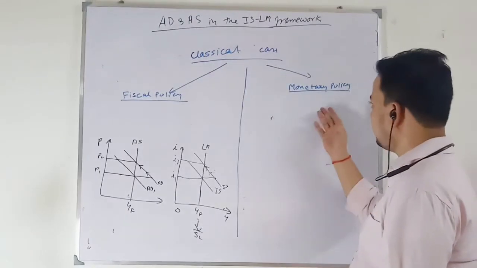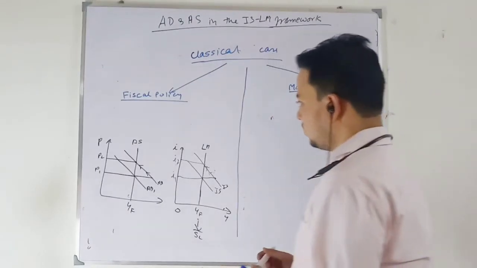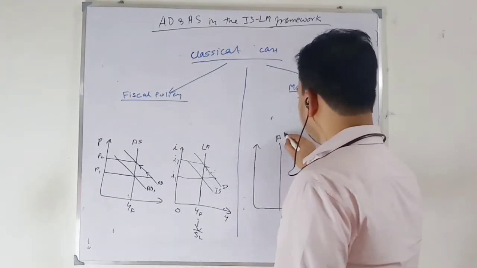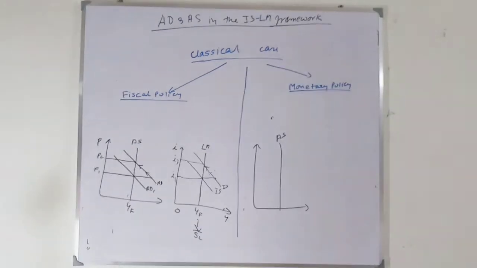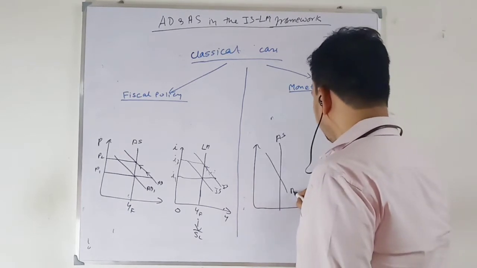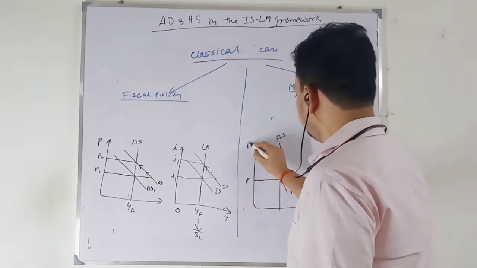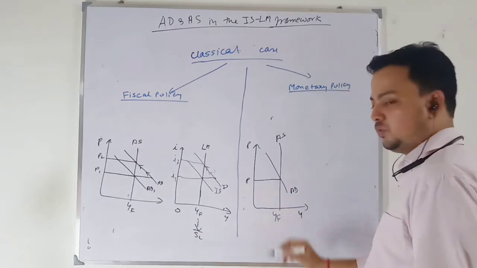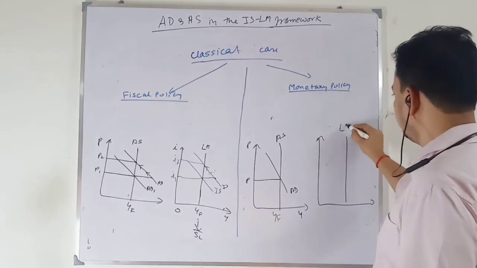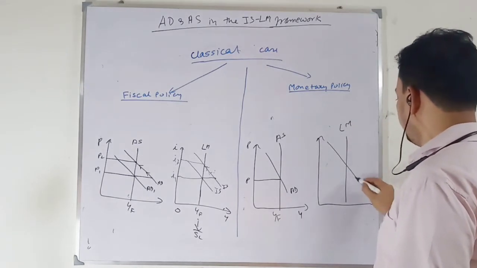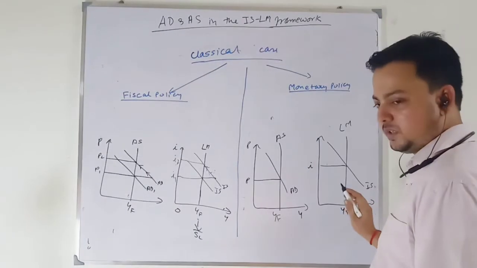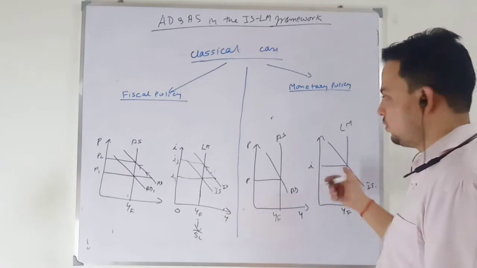Okay. Now look at monetary policy. In the case of monetary policy, again, the aggregate supply curve is vertical. So this is your aggregate demand curve, initial equilibrium. This is the price level. This is the output level. I am taking directly the full employment level of output. And this is your LM curve. And this is your initial equilibrium given the IS curve. So here you have equilibrium rate of interest and output determined simultaneously, and your output that is determined is at full employment level. Okay.